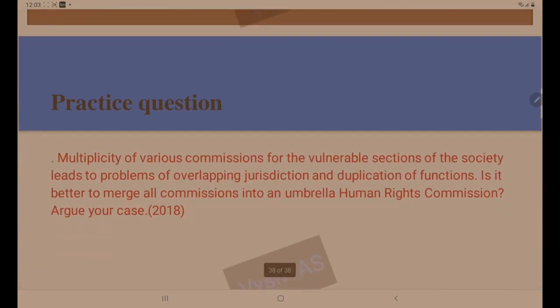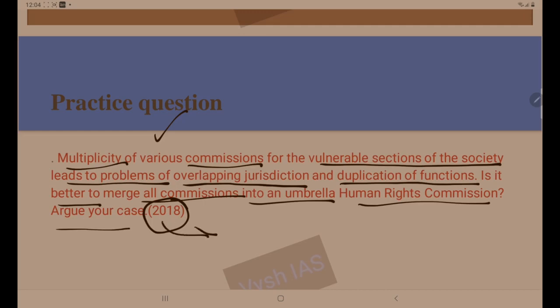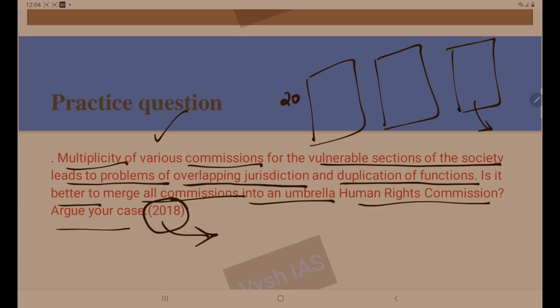the practice question for the next lecture. Here you can try writing this practice question based on the lecture I have taken now. Multiplicity of various commissions for the vulnerable sections of society leads to problems of overlapping jurisdiction and duplication of functions. Is it better to merge all the commissions into an umbrella human rights commission? Argue your case. This is a question from 2018 mains. In the same way you can try attempting this in a 15 marker or 10 marker format, and in the next class we will be discussing this practice question. Okay, thank you.